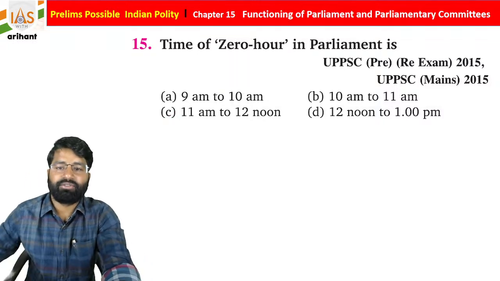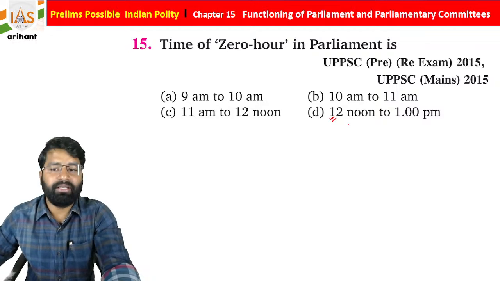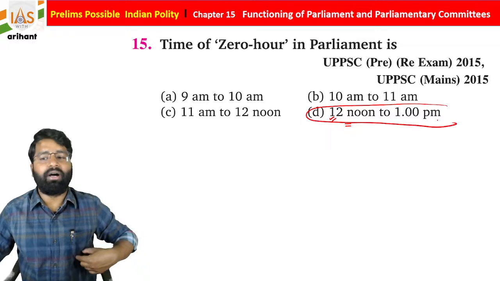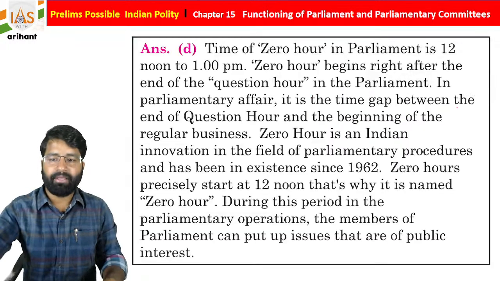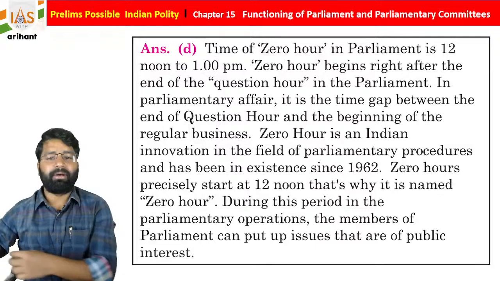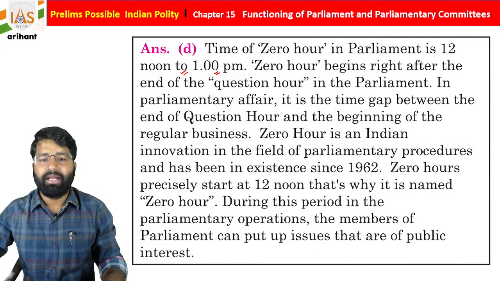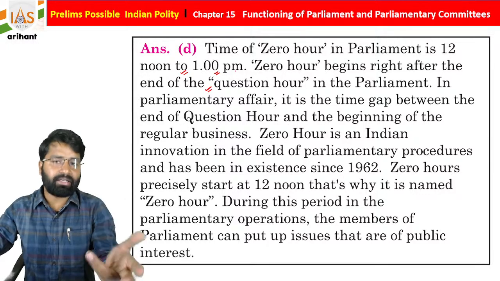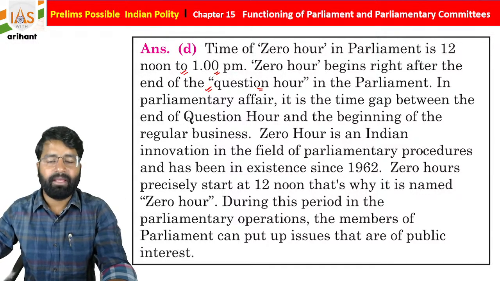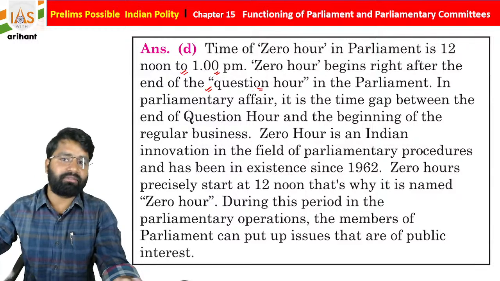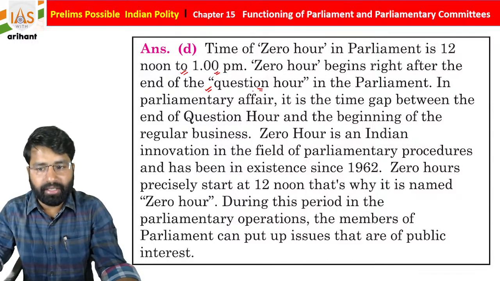Question hour and followed by 0 hour. It will be between 12 noon to 1 p.m. The 0 hour of the parliament starts from 12 noon to 1 p.m. and it just starts after the end of the question hour. Question hour will start with the parliamentary session at 11 a.m.